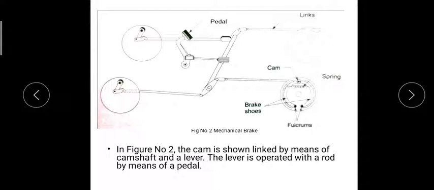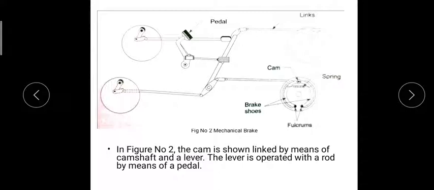Okay, so now when we are applying the brake, the brake shoes are moving outward and touching the brake drum, which is slowing down the rotation of the brake drum. So when I release the pedal, what will happen? The spring will come back to its original position and retract the brake shoes, and the pressure applied by the brake shoe on the brake drum will be reduced, and it will lose the grip from the brake shoes. Because of this, our vehicle will start accelerating again. Okay, so this is how the mechanical brake system works.